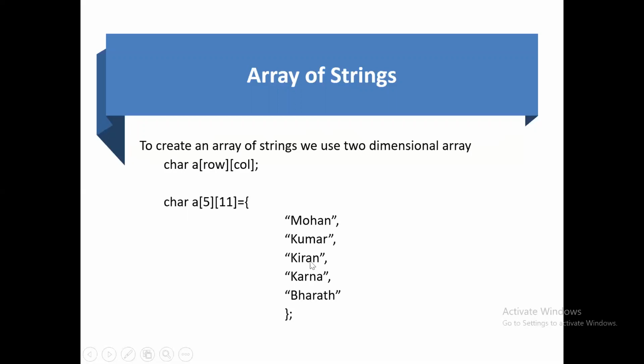Totally 5 strings are there: 1 2 3 4 5. Row indicates the number of strings, and 11 is with respect to each row, that is the number of characters. Up to 11 characters it's possible to take with respect to each row.